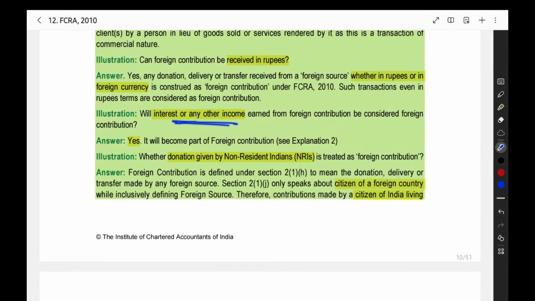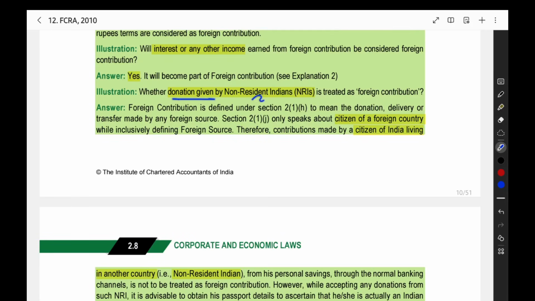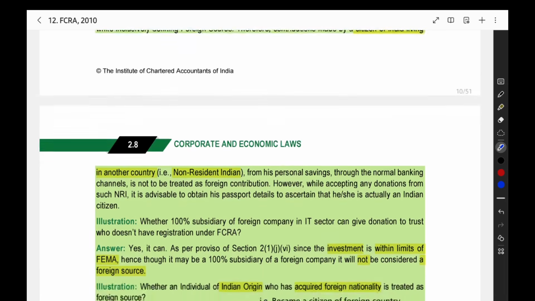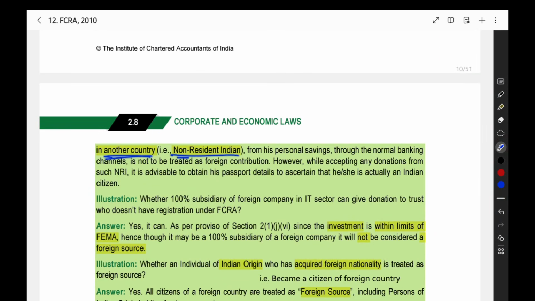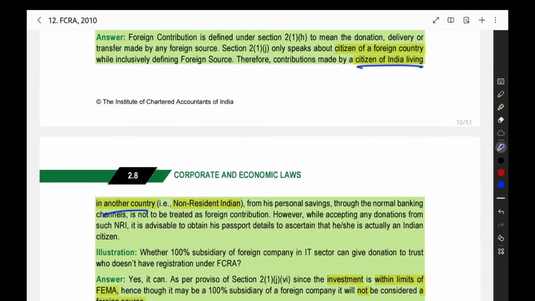Then, interest or any other income if you receive, that is also foreign contribution only. Then, donation given by a non-resident Indian, whether it is foreign contribution. So, what is the meaning of non-resident Indian? Non-resident Indian means a citizen of India living in another country.